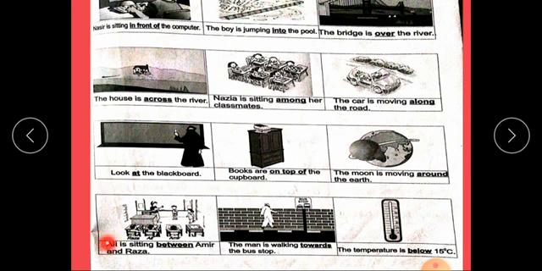Moving, harkat karna. Ali is sitting between Amir and Raza. Students, the word between is a preposition used for two persons or two things. But among is used for more than two things or two persons. The man is walking towards the bus stop. The temperature is below 15 centigrade. Below, niche.